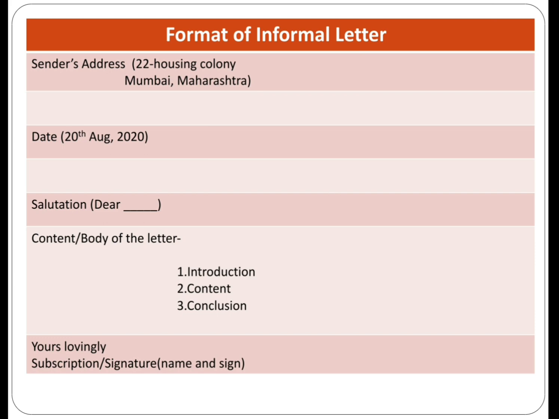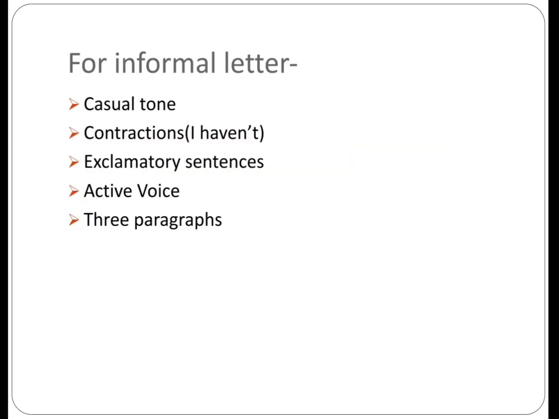Now children, make sure whenever we are writing an informal letter, we use casual tone in our letter. We can use contractions like I haven't, I couldn't, I wouldn't. We can use exclamatory sentences and active voice. And we should break the content into 3 different paragraphs while writing an informal letter.